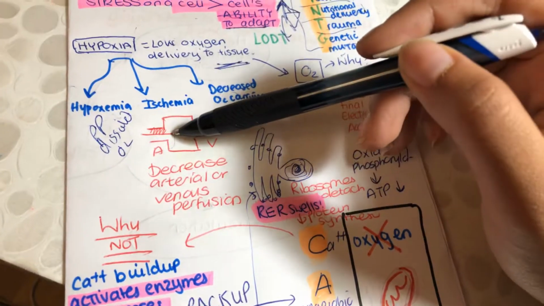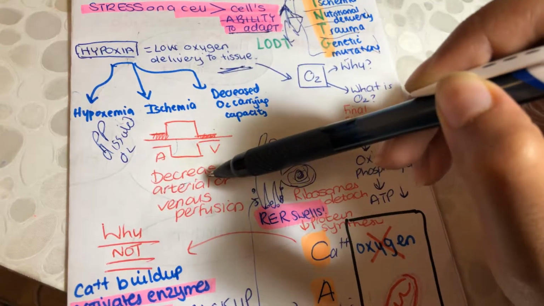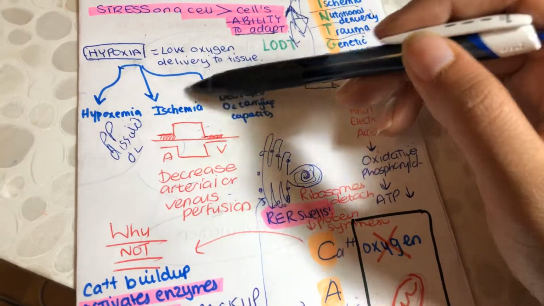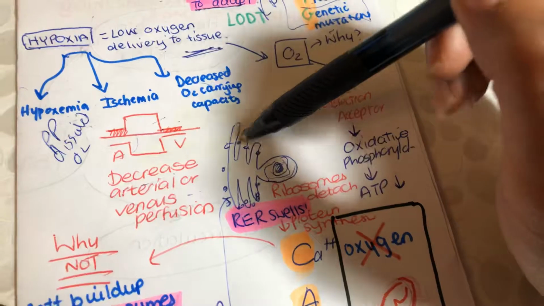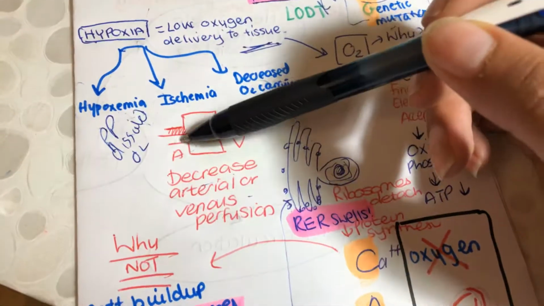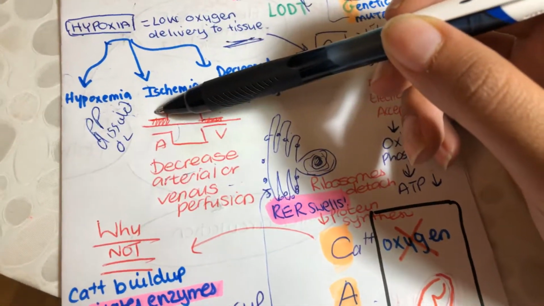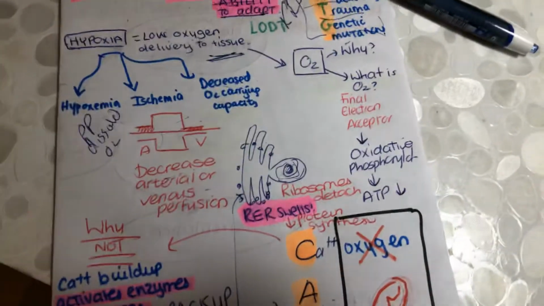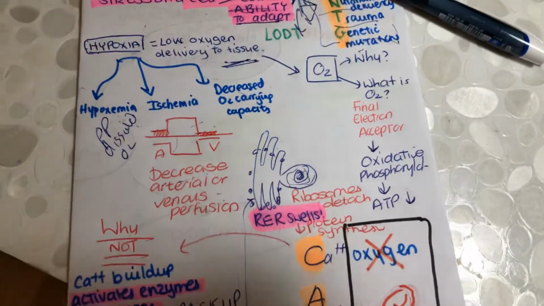What about ischemia? Ischemia is actually decreased arterial blood flow through an organ. So ischemia is decreased blood flow through an organ, whereas hypoxia is low oxygen delivery to the tissues. Ischemia can be due to a lack of arterial perfusion or lack of venous perfusion, a decrease in arterial or a decrease in venous perfusion.